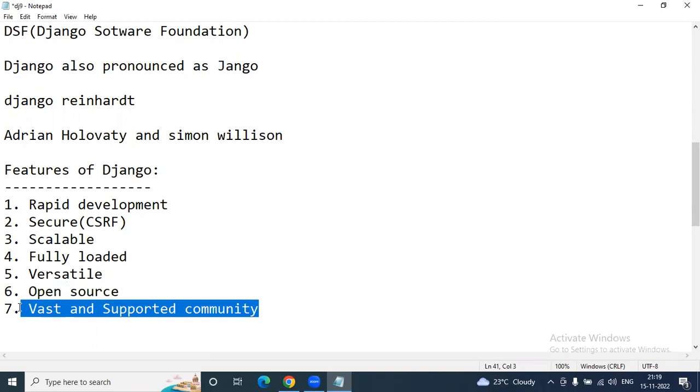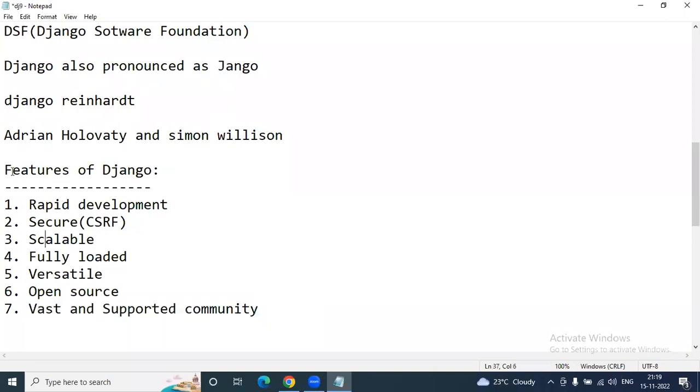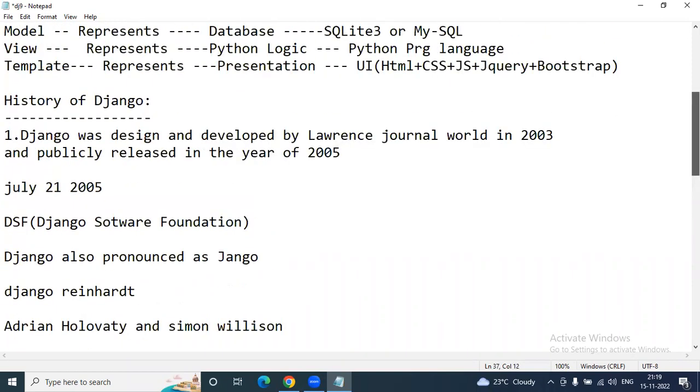framework. It has a widely supportive community and channels to share your content and exchange your content. You can get their content into your applications. That is, exchangeable code is possible. Vast support community is there. So these are the important basic features and also the history of Django.